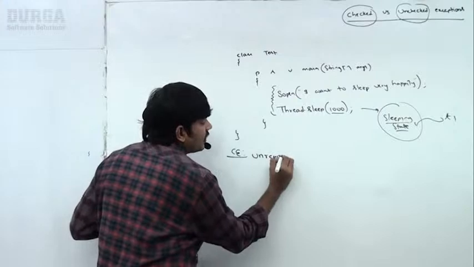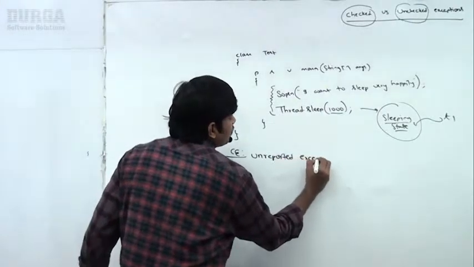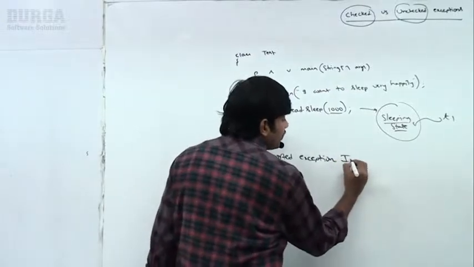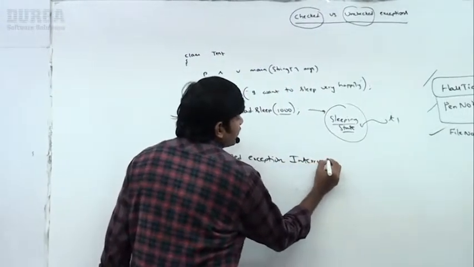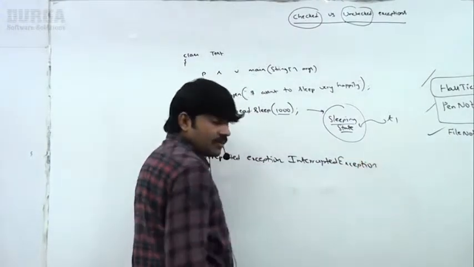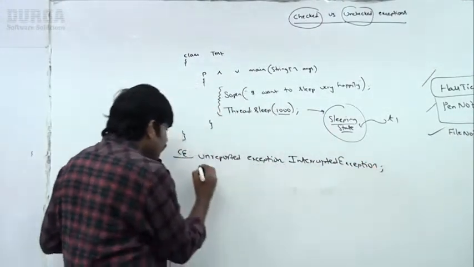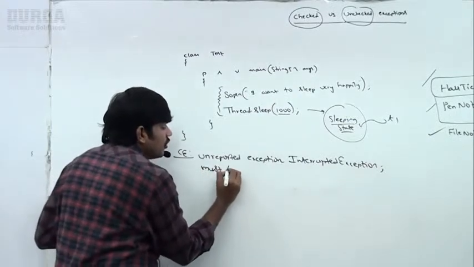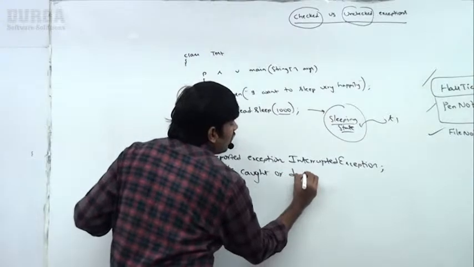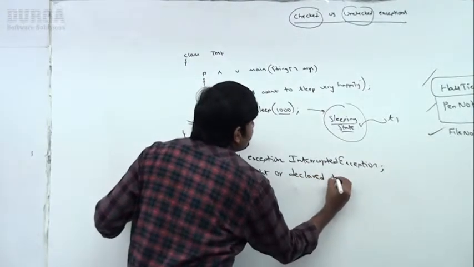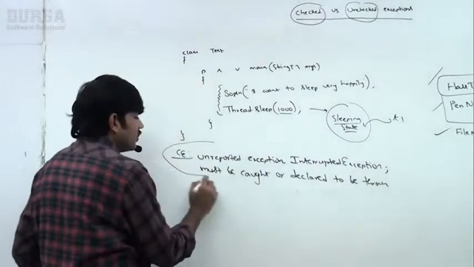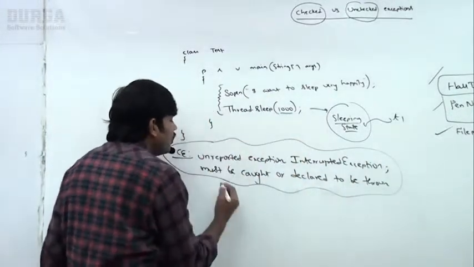Unreported exception InterruptedException must be caught or declared to be thrown.